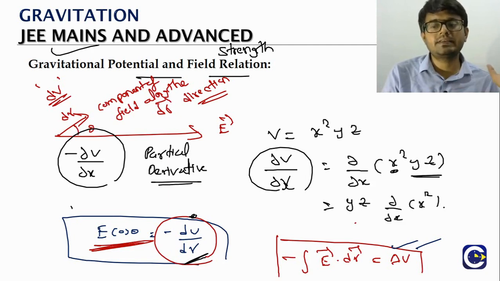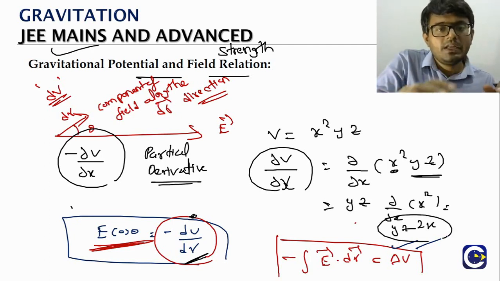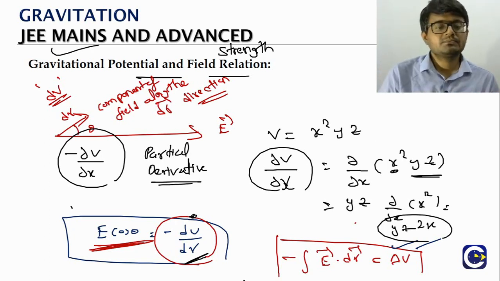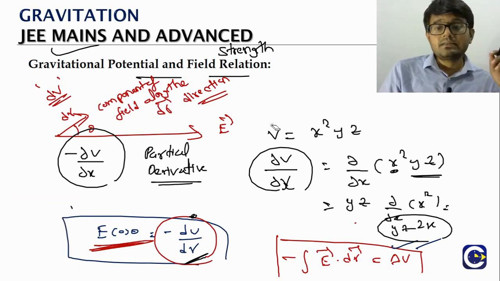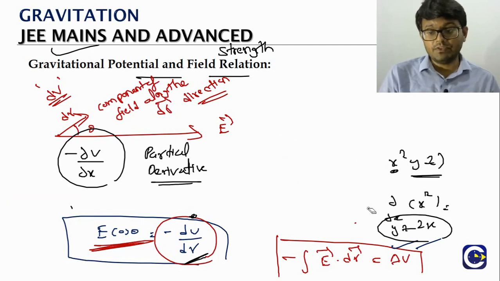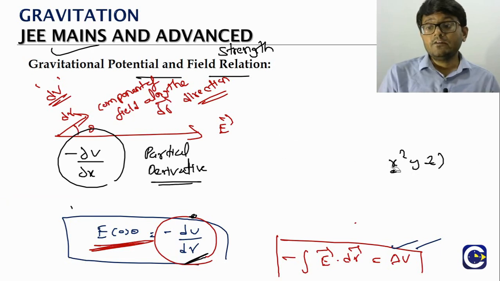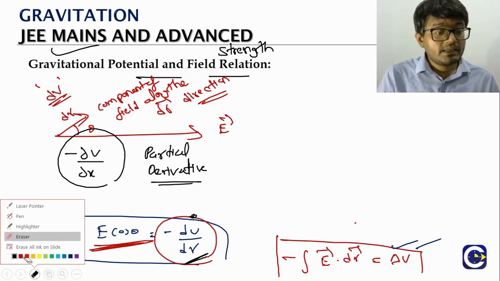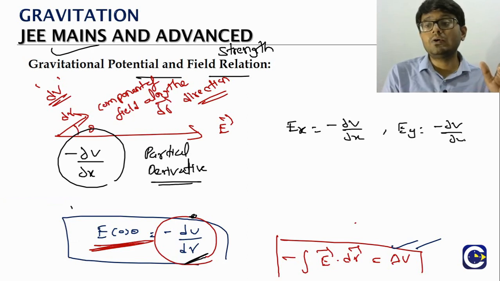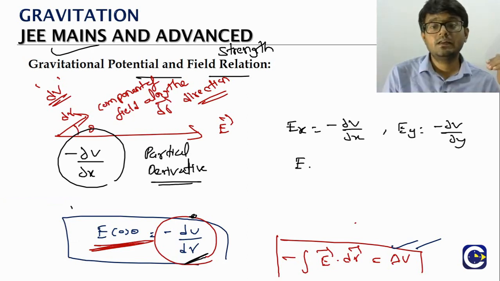We will just have the derivative of x square, that is of course 2x. So in the partial derivative only that particular parameter is taken as a variable, everything else is constant. It's a very simple idea. So if we do minus dou v by dou x, the partial derivative of the potential function with respect to x, the negative of that will give us the field strength component along the x-axis. So Ex is minus dou v by dou x. Ey is minus dou v by dou y, taking the partial derivative with respect to y. Along z, it is minus dou v by dou z.